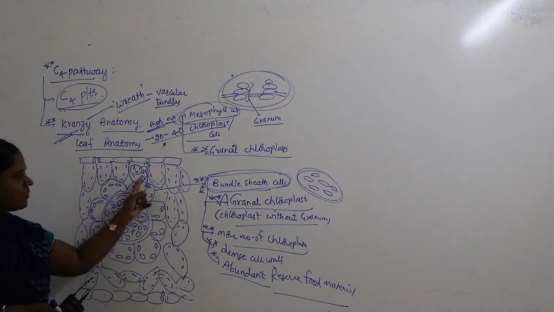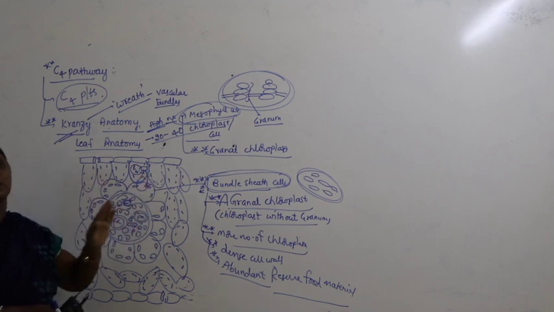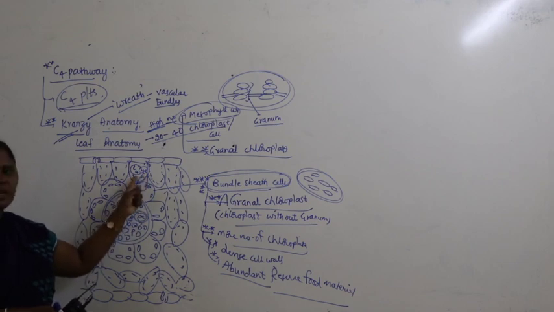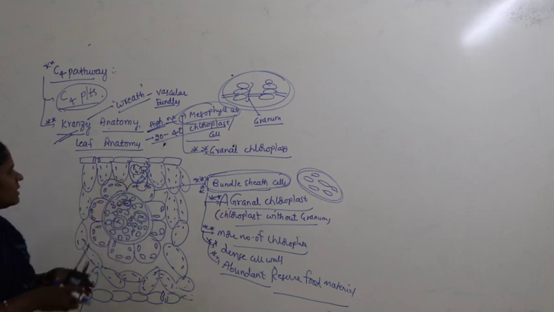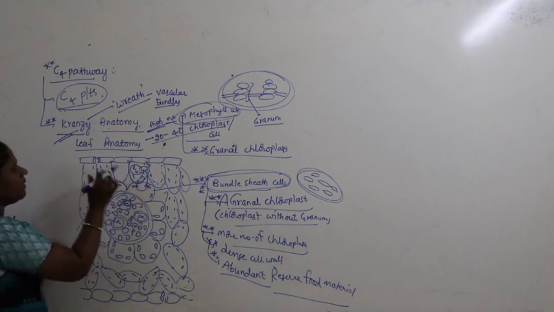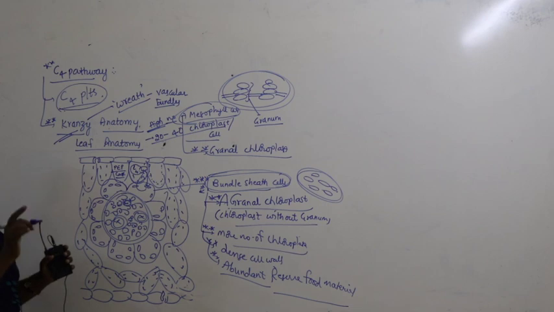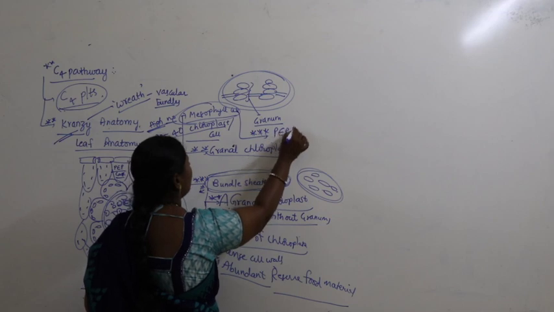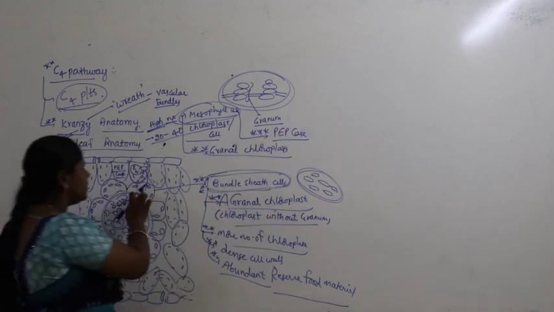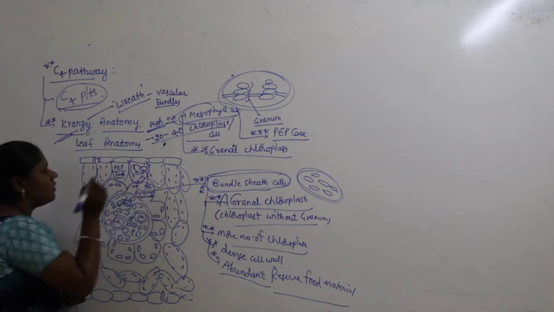Can you see the small round here? The small round we made here is the location of occurrence of the C4 pathway. C4 pathway occurs between mesophyll cell and bundle sheath cell. Very importantly, mesophyll cell contains a very important enzyme called PEPCase. Mesophyll cell is characterized by containing this enzyme. Then what about bundle sheath cells? Bundle sheath cells contain a very important enzyme called Rubisco.